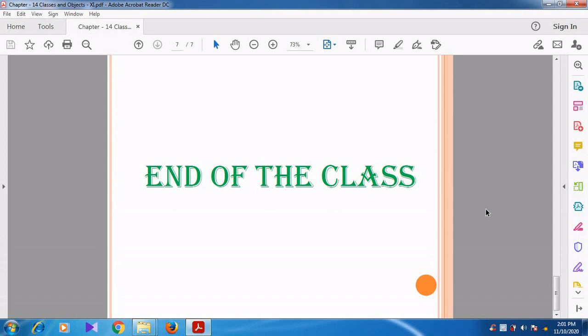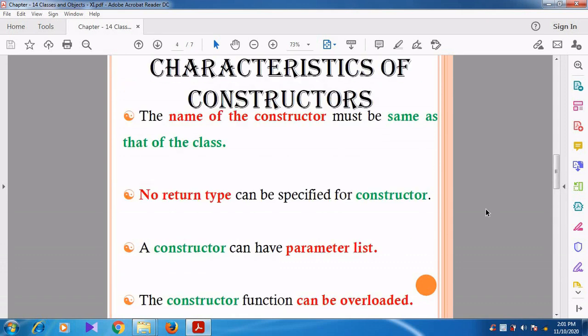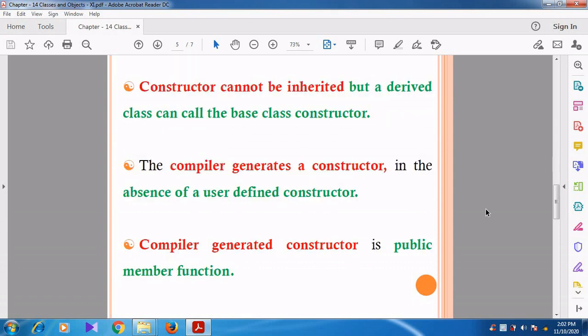So again I recall some points. The name of the constructor should be the same as the class name; only then is it called a constructor. There is no return type for a constructor. The constructor can have a parameter list, and the constructor can be overloaded. We cannot inherit the constructor into the derived class, but the base class constructor can be called from the derived class.